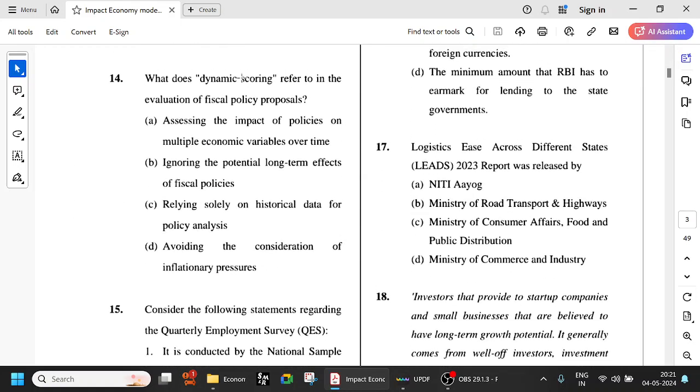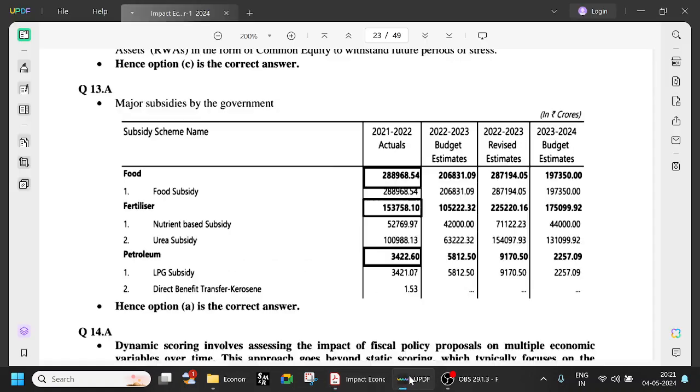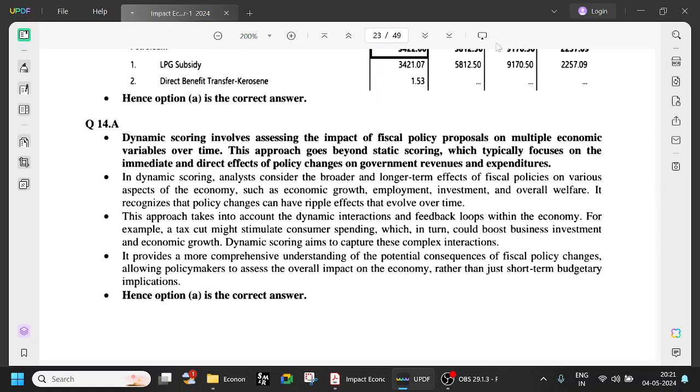So what does dynamic scoring refer to in the evaluation of fiscal policy proposals? The options: assessing the impact of policies on multiple economic variables, ignoring the potential long-term effects of fiscal policies, relying solely on historical data, and avoiding the consideration of inflationary pressures. So let us see. Dynamic scoring involves assessing the impact of fiscal policy proposals on multiple economic variables over time. That's why it is called dynamic.